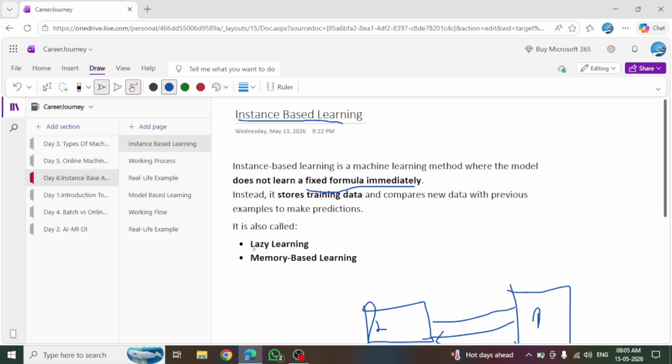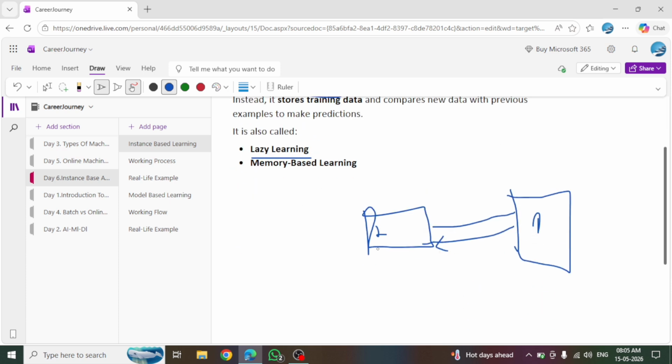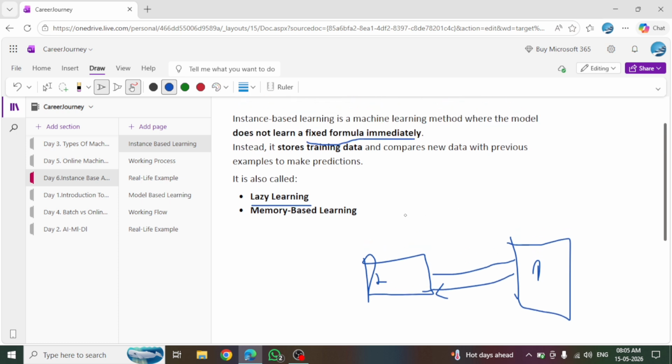Why is it called lazy learning? Because it does not learn the patterns or create a mathematical formula to predict the result. It is also called memory based learning: it stores the training data and only after that predicts the result. So it is called instance based learning.